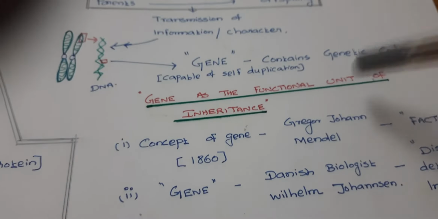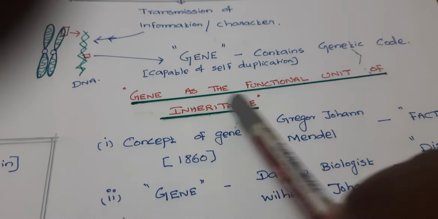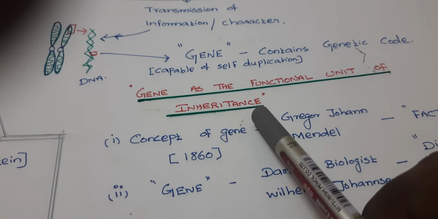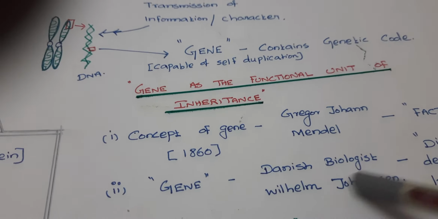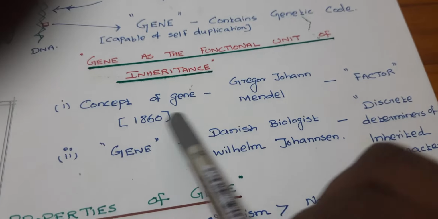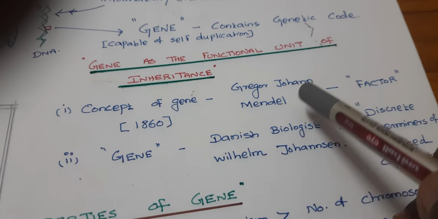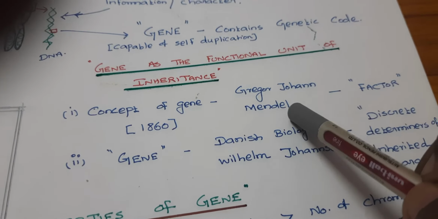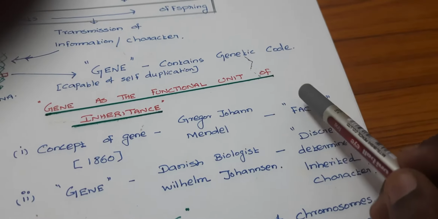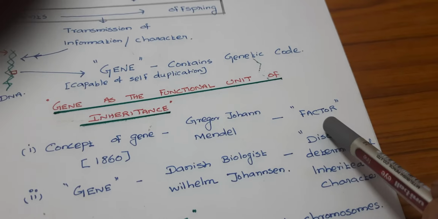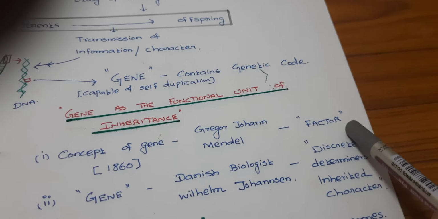Now we are going to study the gene as the functional unit of inheritance. We must know the classical background about the gene. The concept of gene was introduced by Gregor Mendel in 1860, and he never used the term gene, but called it a factor.